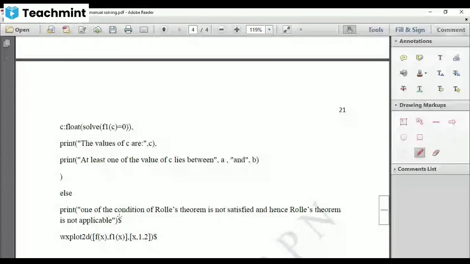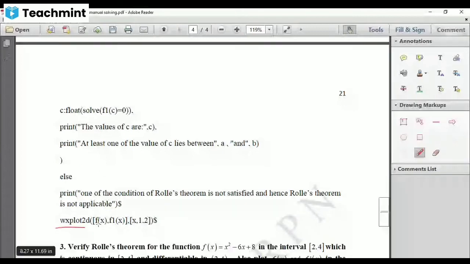And to plot the graph, wxplot2d within simple bracket, right? Within the simple bracket, you have to take 2 square brackets separated by comma. In the first square bracket, write f of x, comma, f1 of x. That gives you the f of x and f dash of x graph within the range x, comma, 1 to 2.